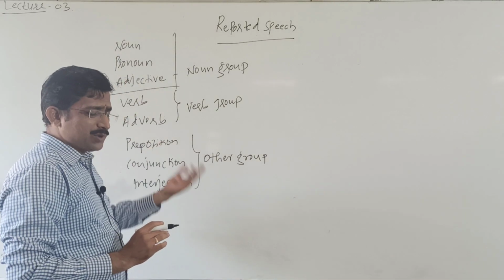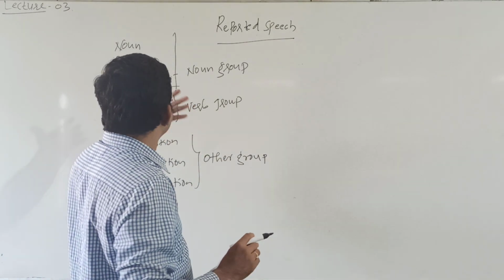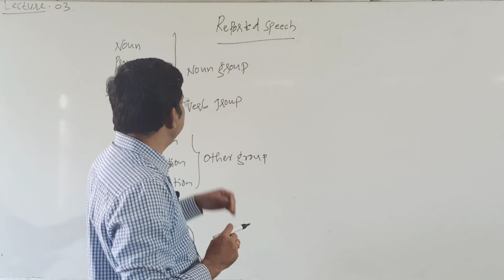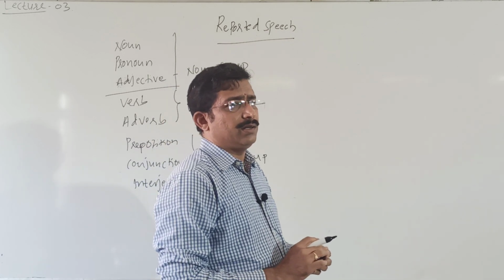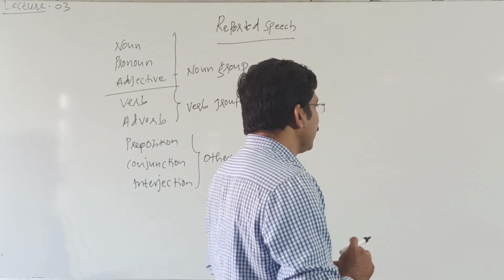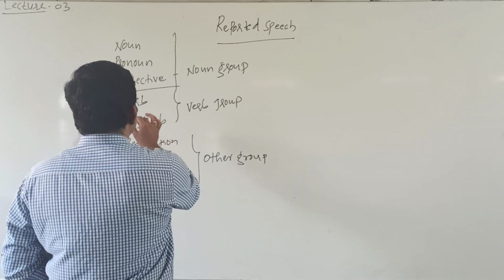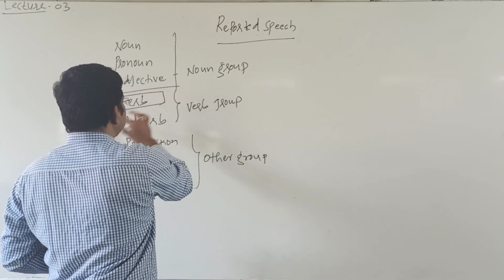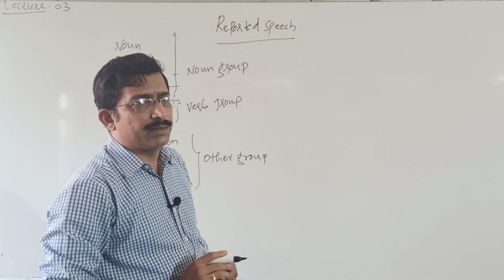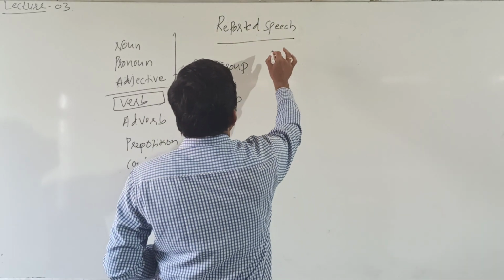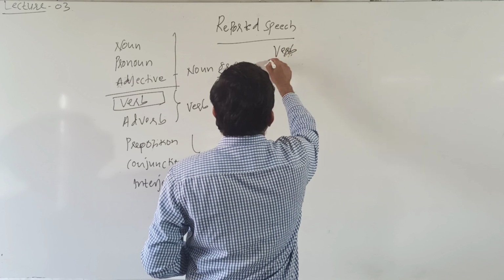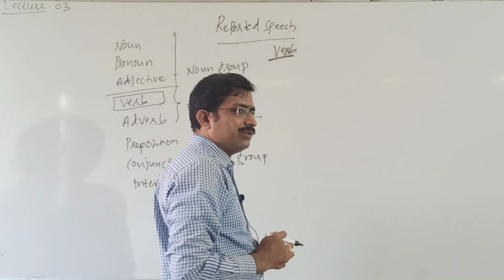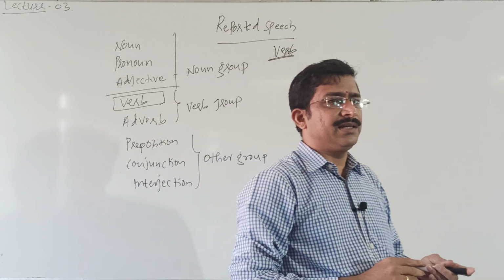Noun has different types, pronoun has different types, and adjective, adverb, all these we have classified once again to study in detail. But our topic here is verb. Verb is an action word which indicates an action.